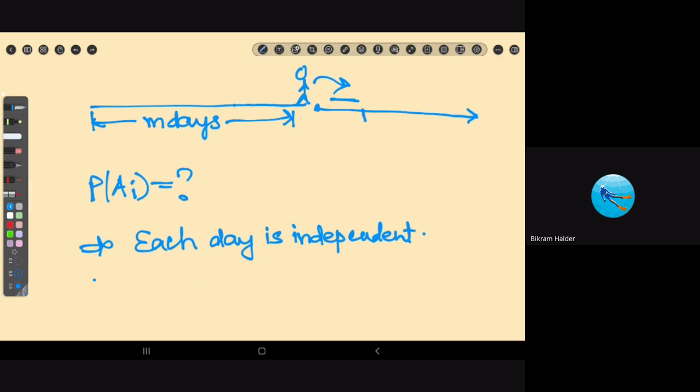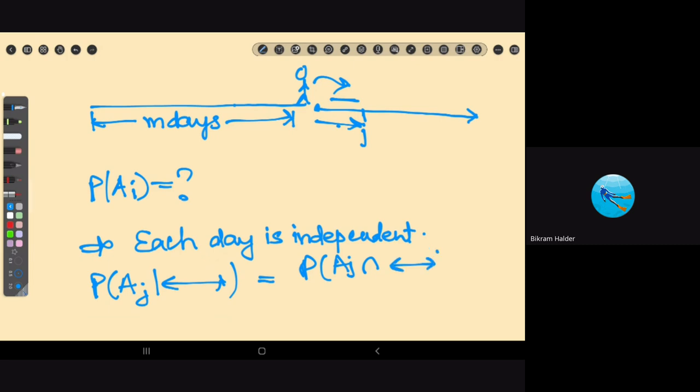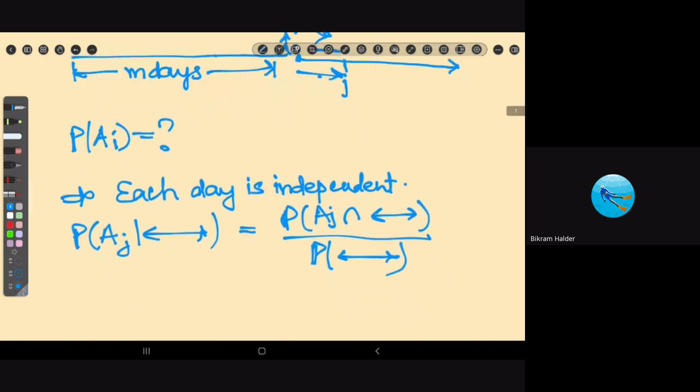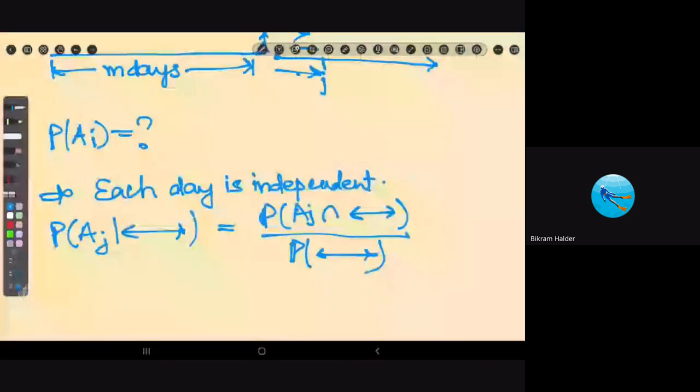And so the probability that it rains on a particular day, let's say it rains on the jth day from the present, given that it has rained for the past m days, is basically the probability of the intersection of the two events divided by the probability that it has been raining for the past m days, right? So that is the conditional probability statement that we had.